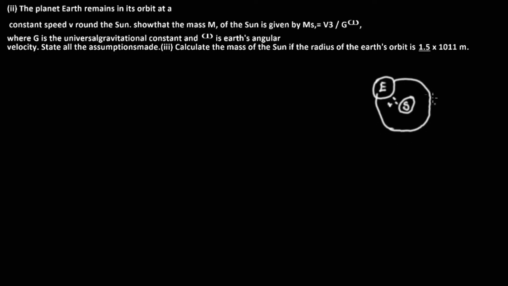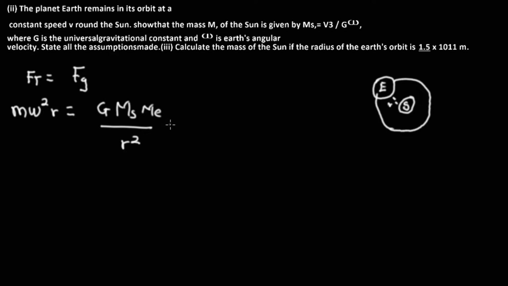And because of the presence of the centripetal force, we now have that centripetal force is equal to the force of gravity. And we know that centripetal force is given as m omega square r, and gravitational force is G, mass of the sun, mass of the earth, over the radius between them squared.